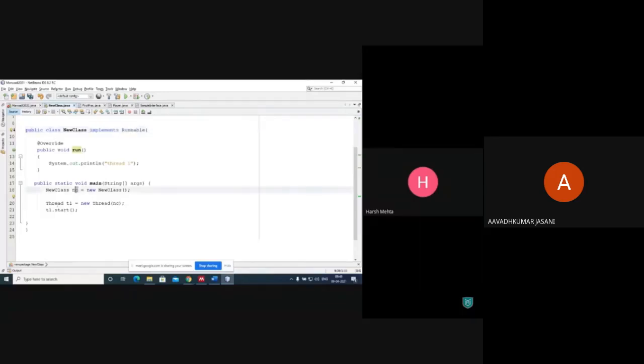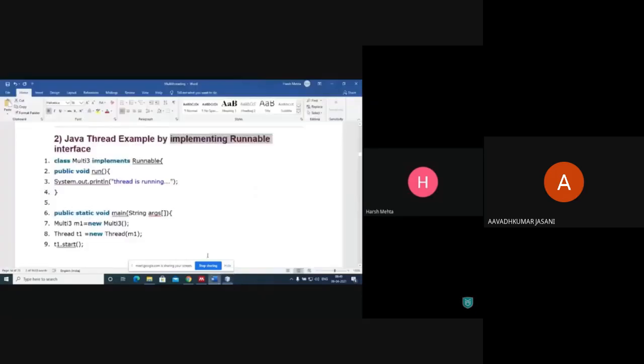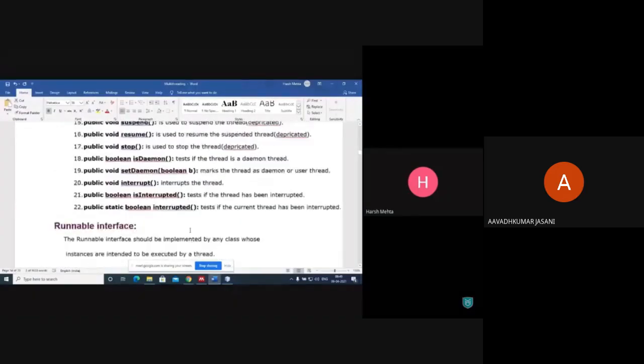And we cannot directly call nc.start, but we have to put this object into this thread class here and t1.start. Let's see, do we have a method like that?